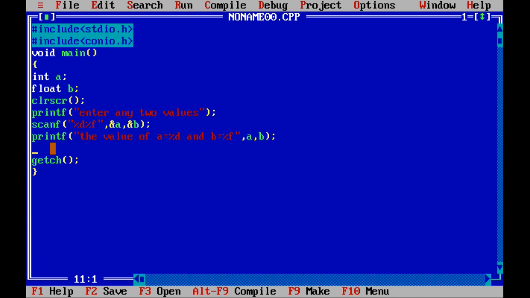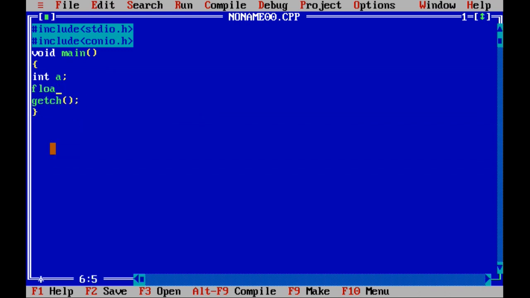I want to find the greatest of two numbers. So I write int a equal to 10, comma, b equal to 20. Then clrscr, which I already explained in the previous video. Now I will check the condition: is A greater than B or not? If this condition is true, you display the answer: A is greater than B. Is that clear? Now close this.